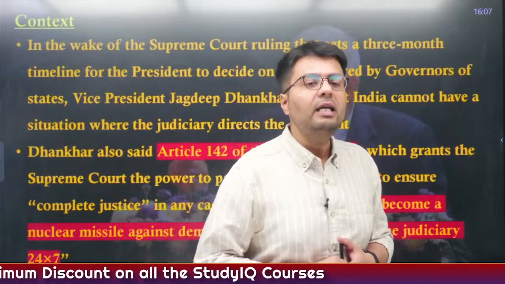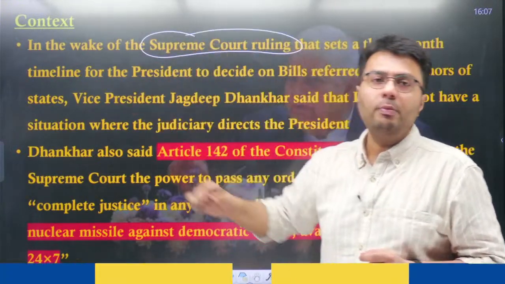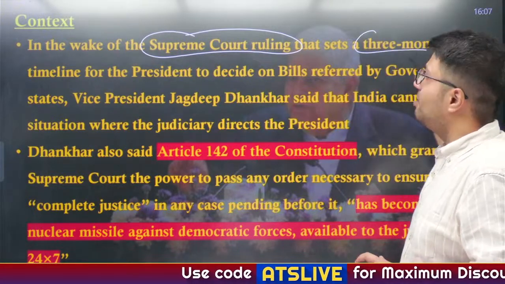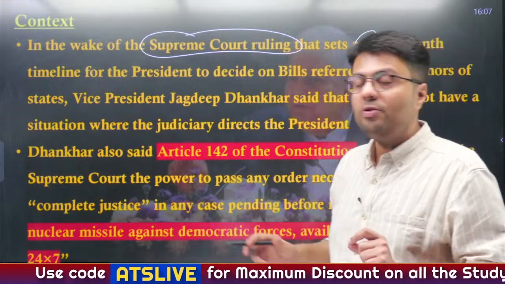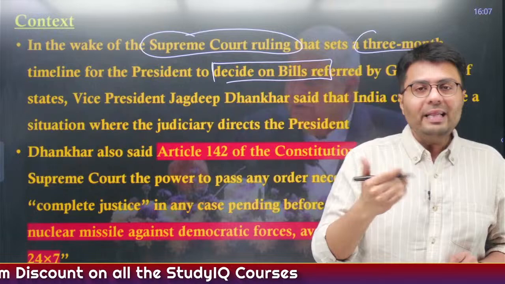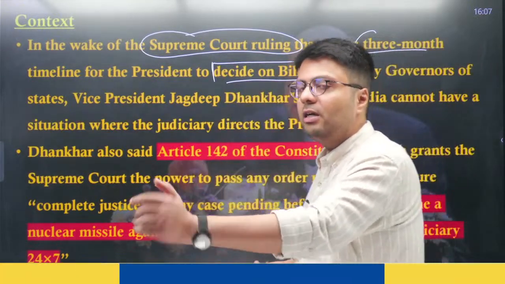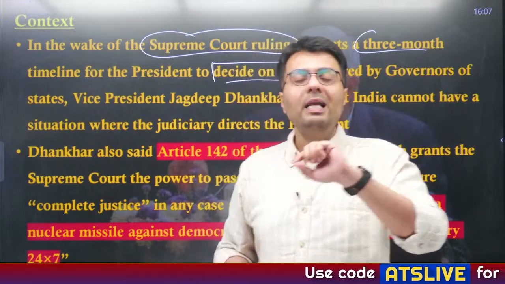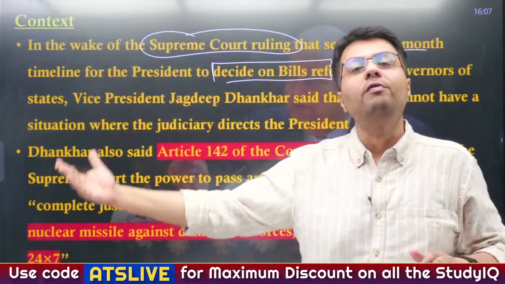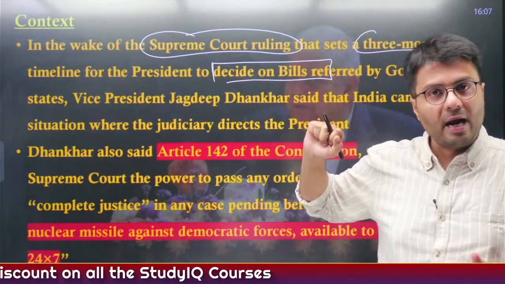Now let us understand the context of this article. In the wake of the Supreme Court ruling against the Government of Tamil Nadu versus the Governor of Tamil Nadu, it set a three-month timeline even for the President of India to decide on bills referred to the President by the Governor for consideration. In that regard, Vice President Jagdeep Dhankhar has said that the judiciary can't direct the President what to do, because passing a bill is an executive function of the President, whereas the judiciary, which is an altogether different organ of the state, can't direct the President what to do in this particular regard, right?